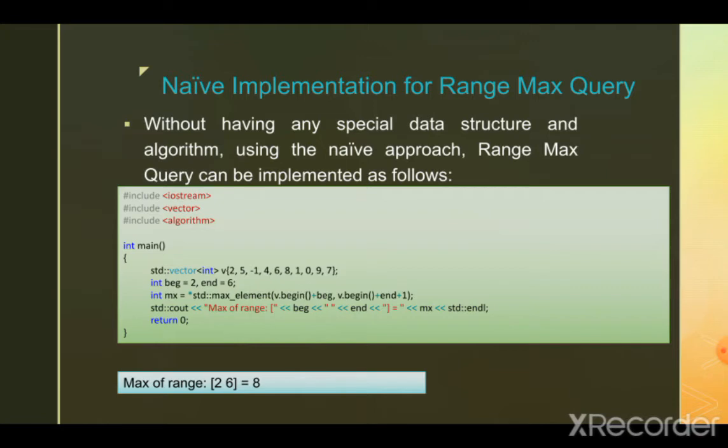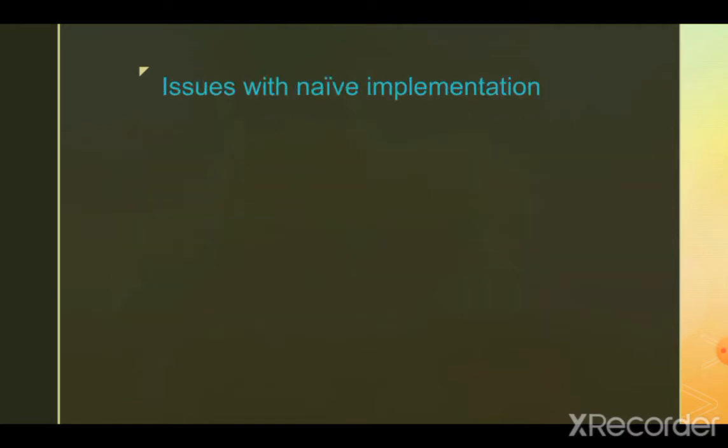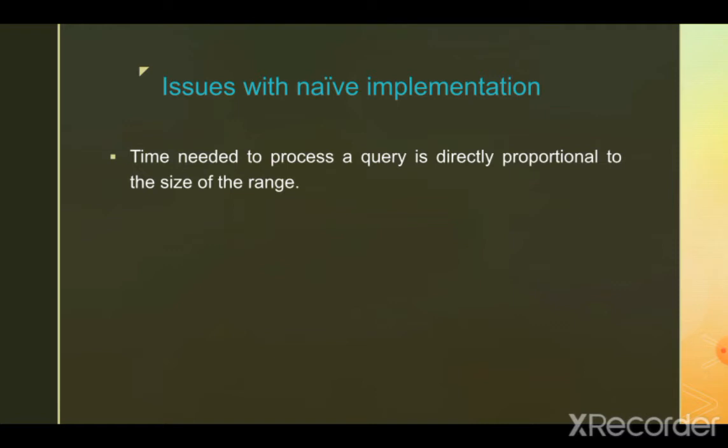We have seen that it is possible to address the range min and range max queries using the naive approach. The code is pretty simple. But then why do we need special data structures and algorithms to address range queries? So what are the issues with naive implementation? The time needed to process a query using the naive implementation that we have seen is directly proportional to the size of the range. So as the size of the range increases, the time needed to process the query increases. This is the main drawback of the naive implementation. But we can do better.